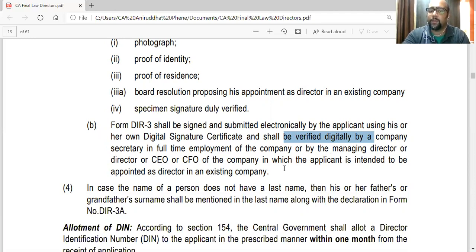This is the case of an existing company. So it has to be verified digitally by either a company secretary of that company or an MD or director or CEO or CFO in which he is supposed to be appointed. So he has to sign it, plus any company secretary of that company will sign.